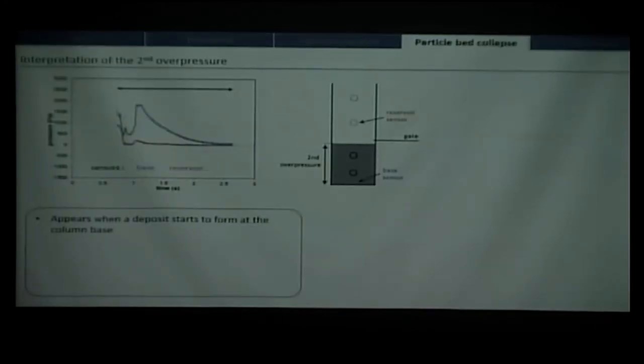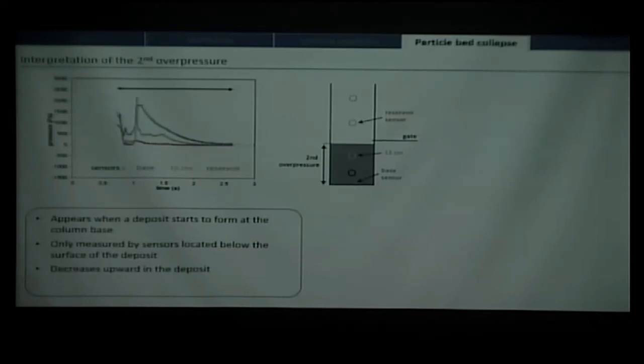So now I will focus on the second overpressure, which starts only when the particles start to form the deposit at the base. It's only measured by the pressure sensors that are below the deposit, which is really important here. It also decreases as we go higher in the deposit, except for one or two points.